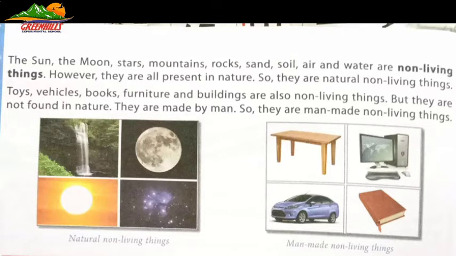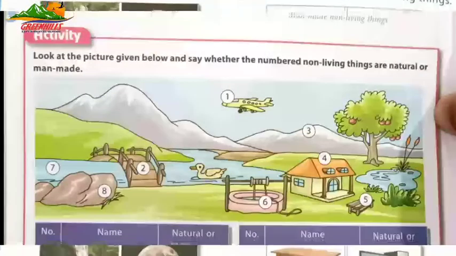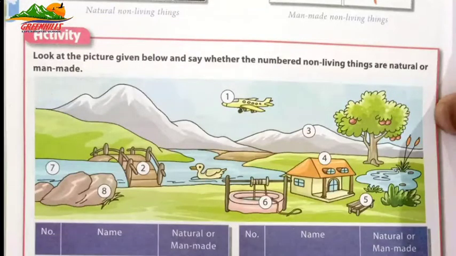Toys, vehicles, books, furniture and buildings are also non-living things. But they are not found in nature. They are made by man, so they are man-made non-living things. Now an activity is given.